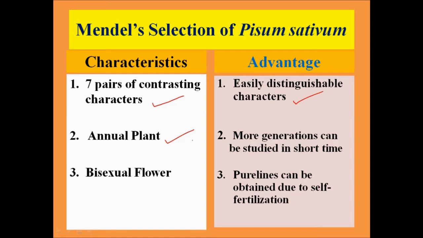Thirdly, the plant had bisexual flowers. The advantage of this characteristic is that pure lines can be easily obtained due to self-fertilization.